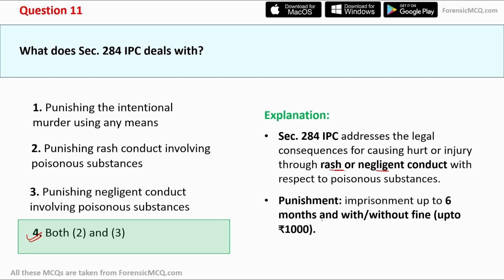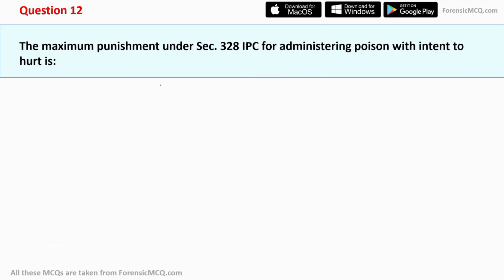So let's take an example in which Section 284 IPC usually applies. Let's say a person A is a chemist and he also stores toxic chemicals in containers, for example this container, and usually it is unlabeled, and he himself gives these toxic chemicals to another person, or you can say a patient, which leads to death or worsens his health. So in this case, it is a case of negligence. The person responsible for the storage can be charged under Section 284 IPC. Now let's move to question number 12.